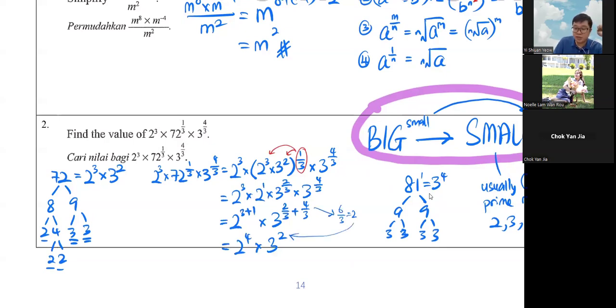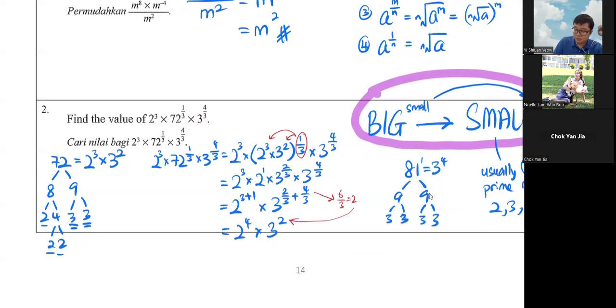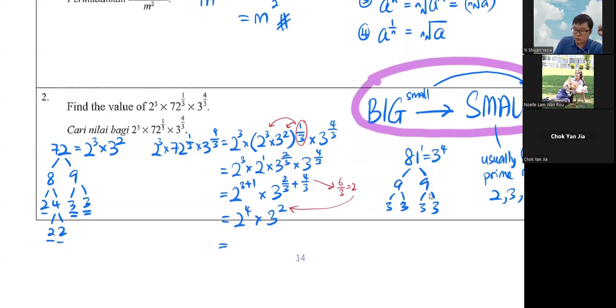Just in case you didn't realize, that is how I get the 2. Anyway, so you got 2 to the power 4 is 16 here, and then 3 squared is 9. So if you calculate it out, it will be 144.